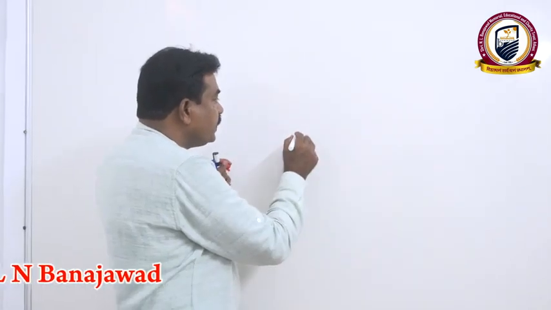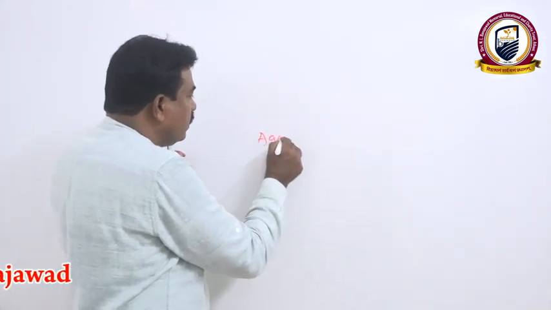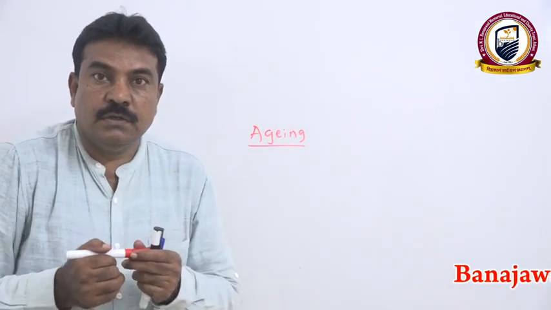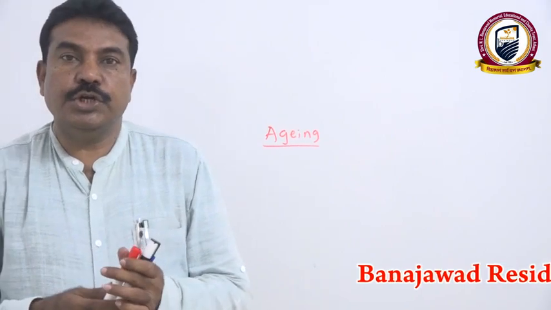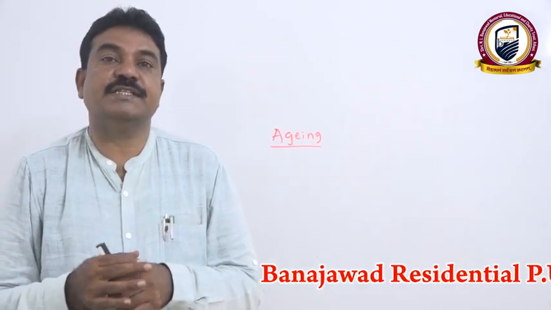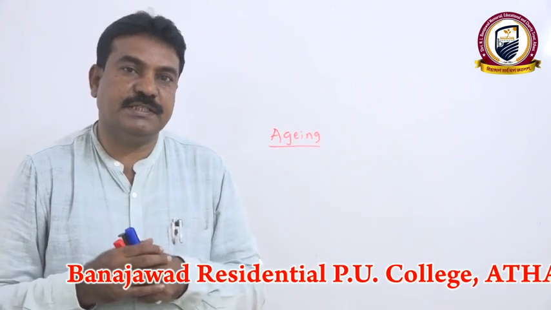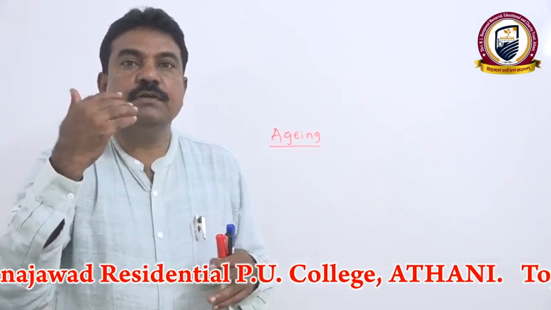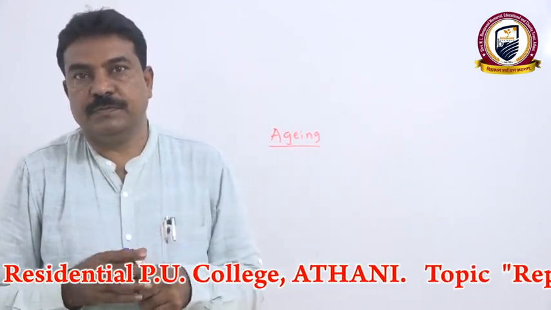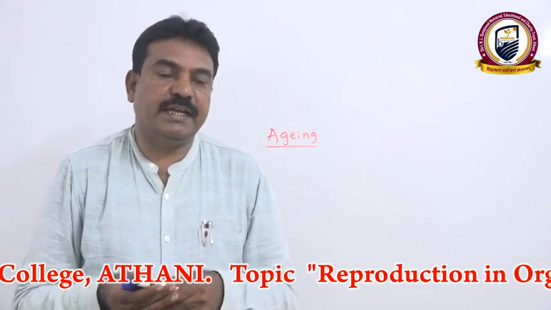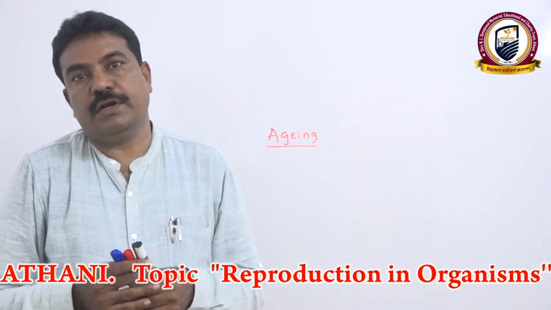The last phase of the life cycle is aging. During aging, deterioration of cells takes place. That means disintegration of cells takes place, or in other words, death of cells takes place. And there is an impairment in the physiological activities of the organisms.